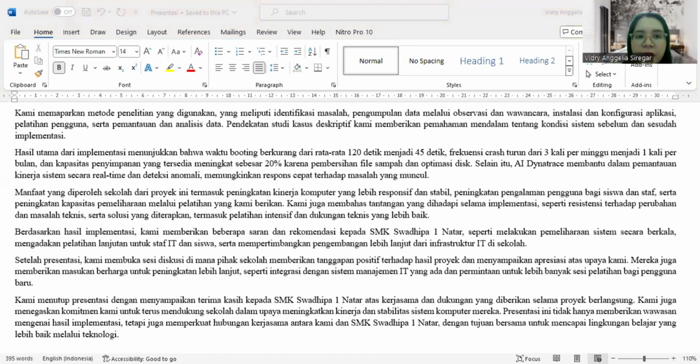This presentation not only provided insight into the implementation results, but also strengthened the collaborative relationship between us and SMK Swadhipa Satunatar with the shared goal of creating a better learning environment through technology.